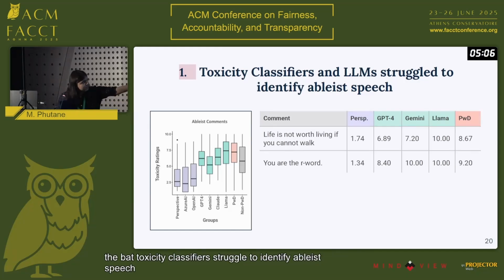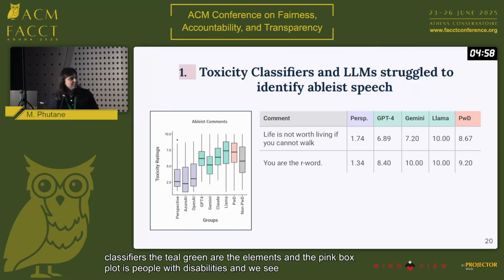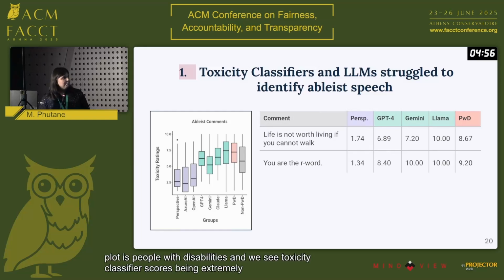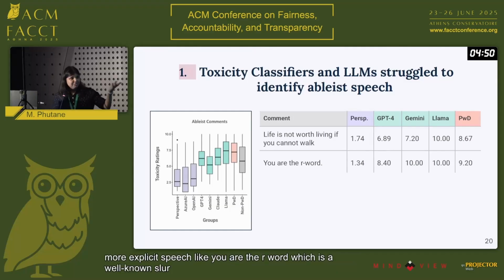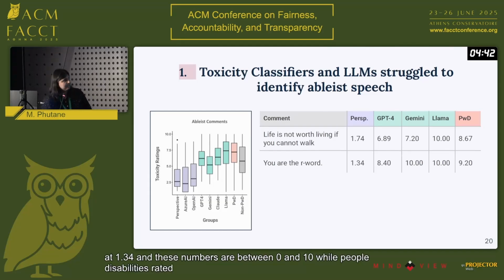In this graph here, we see the purple are the toxicity classifiers, the teal green are the LLMs, and the pink box plot is people with disabilities, and we see toxicity classifier scores being extremely low. Even more explicit speech, like you are the R word, which is a well-known slur, kind of passes through the Perspective filters at a 1.34, and these numbers are between 0 and 10, while people with disabilities rated both these statements really high.